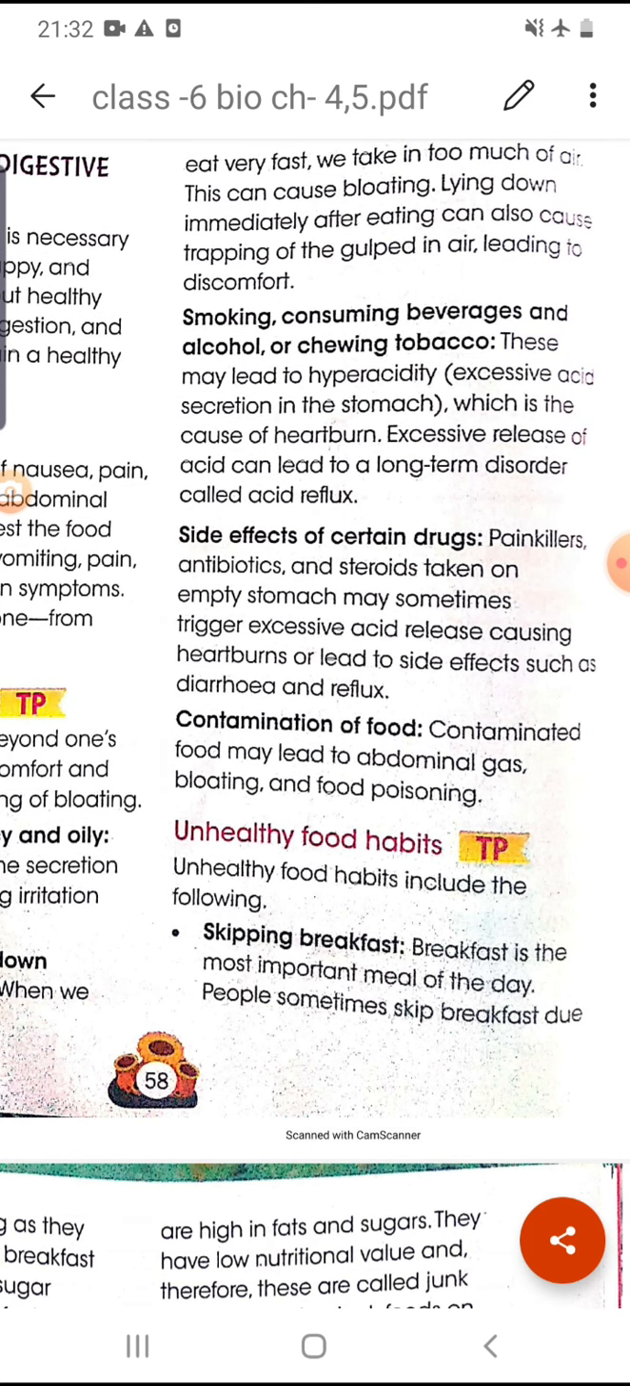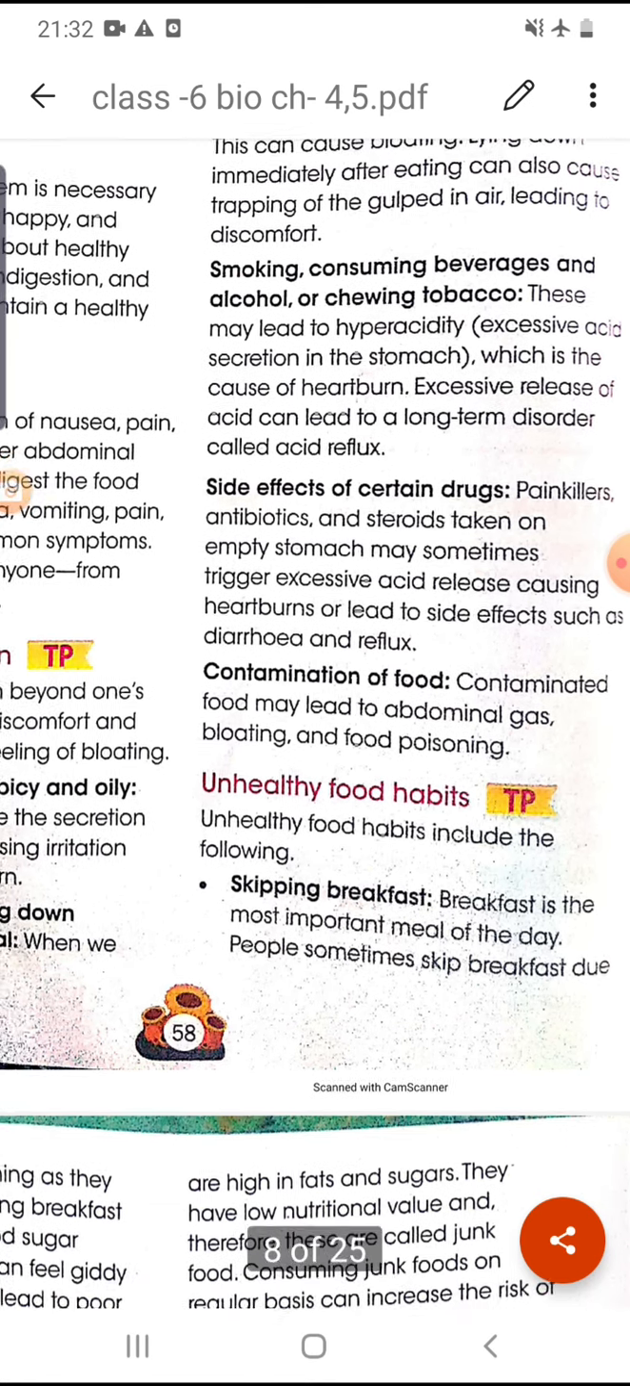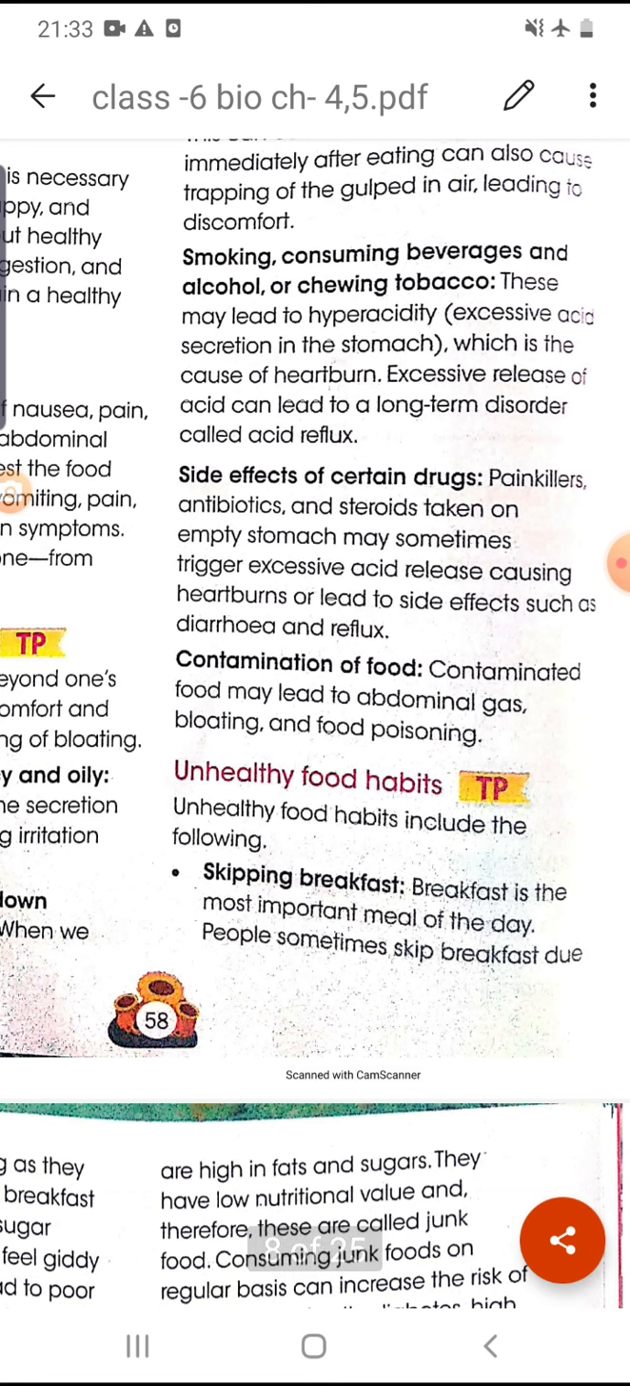And if we regularly take certain drugs like steroids, painkillers and some antibiotics, it also triggers excessive acid release, which causes heartburn, indigestion or some abdominal problems in our body. And obviously the last one is contamination of food. Contaminated food may lead to abdominal gas, bloating and food poisoning.